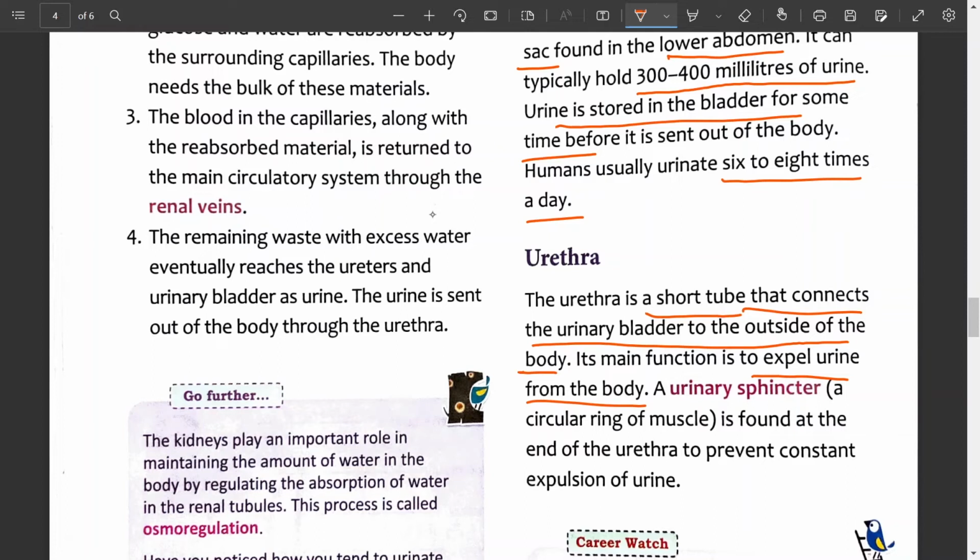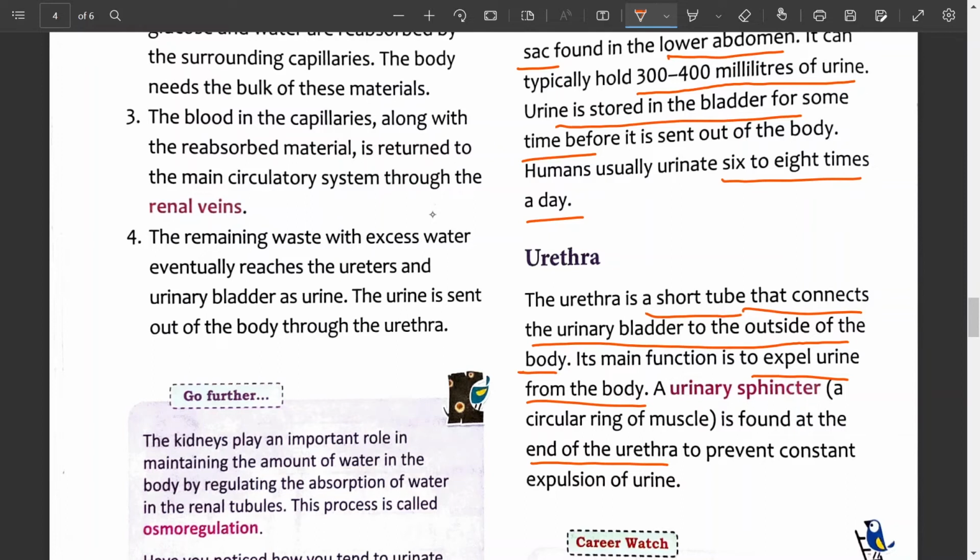A urinary sphincter, that is known as the urethral sphincter. It is a circular ring of muscle that is found at the end of the urethra to prevent constant expulsion of urine. Please rectify here. It is not at the end of the urethra; rather, you will write here that the urinary sphincter is found at the opening of the urinary bladder to the urethra.